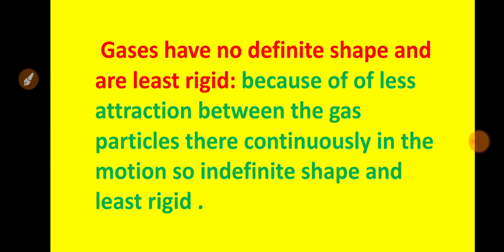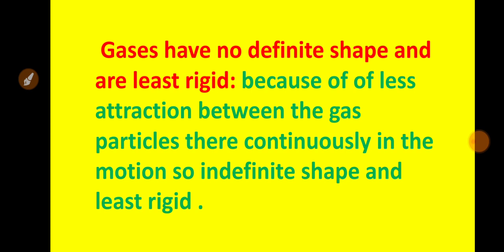For example, if you keep 1 liter of water in a conical flask, it will gain the shape of the conical flask. If you keep it in a beaker, it will gain the shape of the beaker. Why is it happening? Because of less attraction, the particles can move.